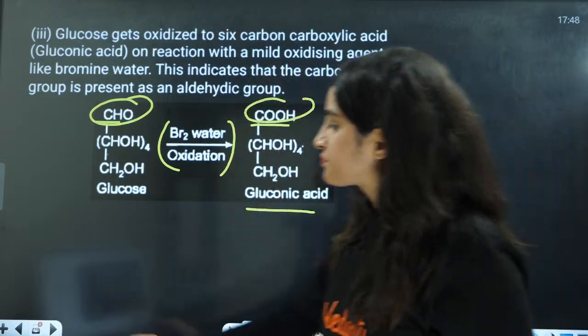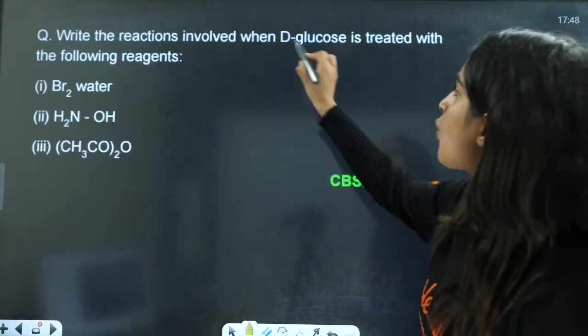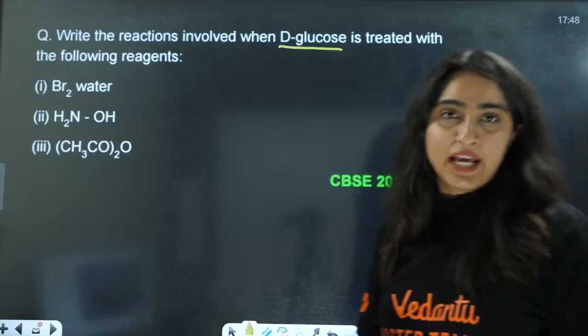Next is: write the reactions involved when D-glucose is treated with the following reagents.